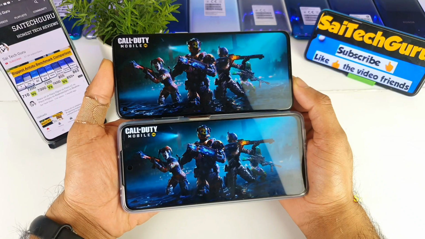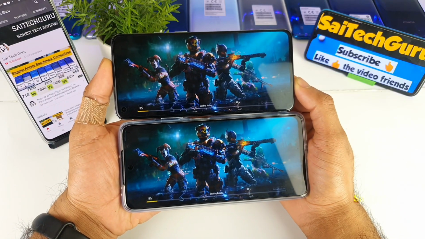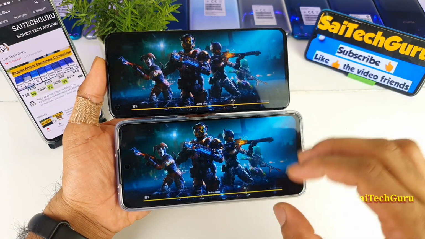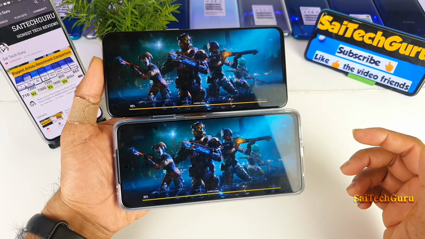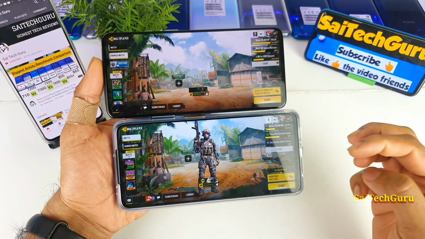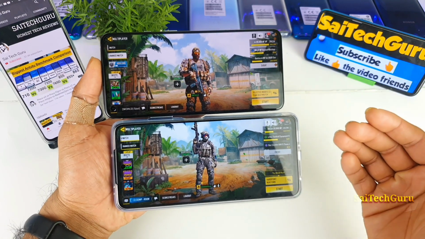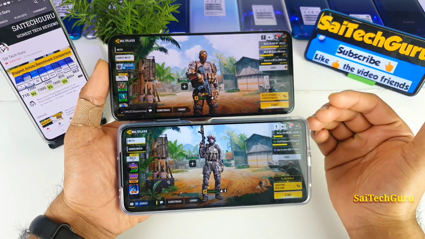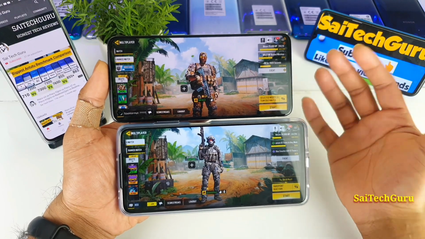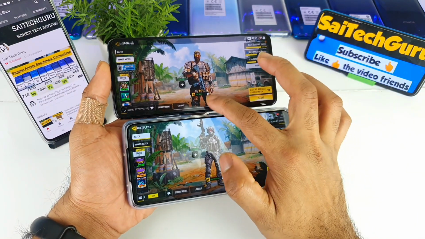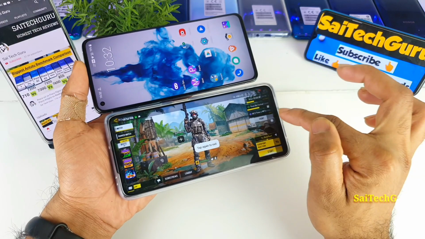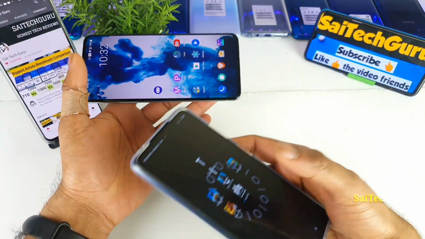So let's see which phone will open the game faster. You can see the loading speeds, and let's see which phone will open the window faster. I think the Poco X3 was a minute faster, but still the mid-range phone is very close to the OnePlus 8 device, friends. That's a very good thing. So even the second time, it was very close for both phones.